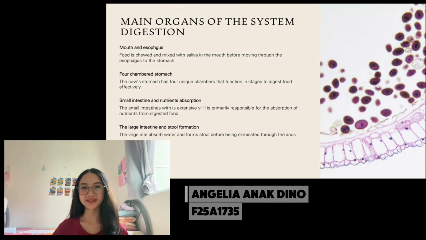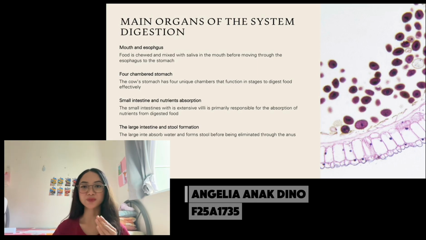Okay, let's start with the basics. The digestive journey begins in the mouth and esophagus. However, for a cow, this is just the first step of a very long cycle. The food is mixed with saliva to help it move smoothly. As you can see on the slide, the cow possesses a unique four-chamber stomach. This is the engine room of the cow.